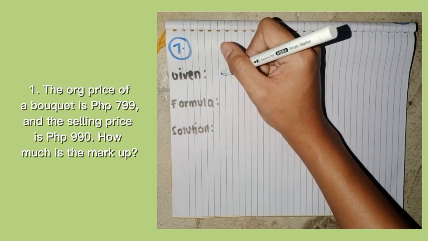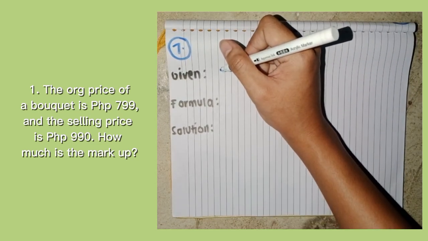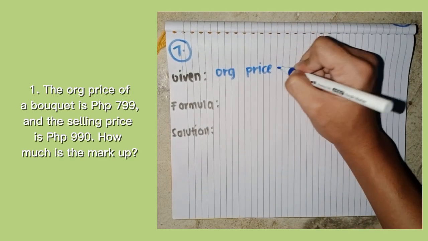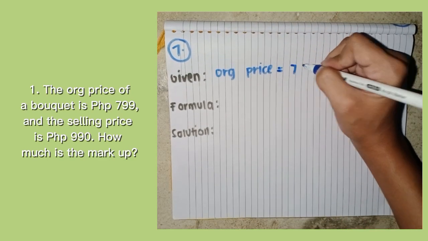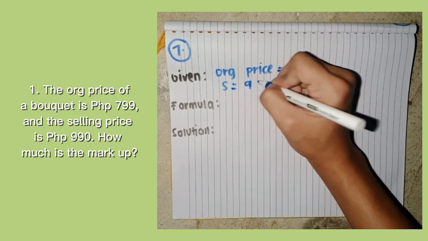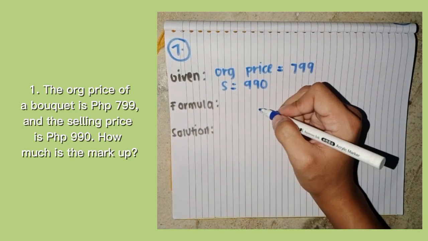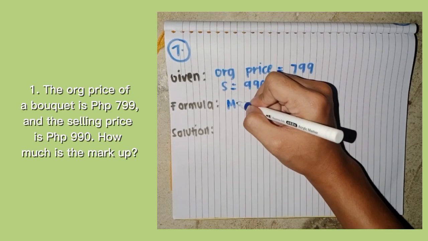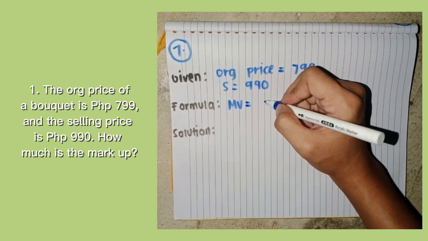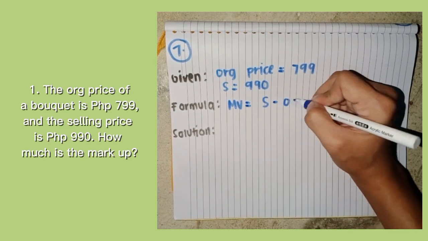So first we're going to identify the given. The first given here is the original price, which is 799, and the selling price, denoted by S, is equal to 990. For the formula, we are going to use the markup because we are finding the markup. So markup is equal to selling price minus the original price.